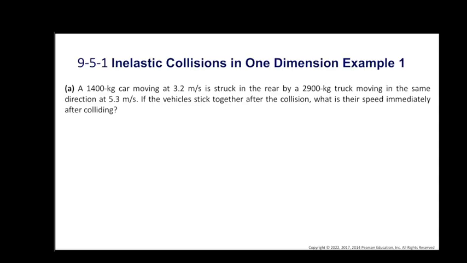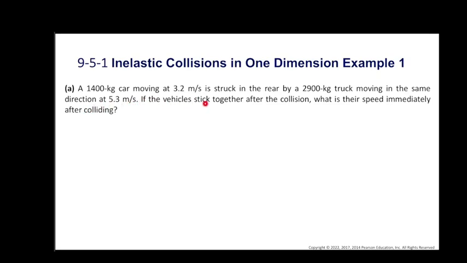Let's see some examples on inelastic collisions. A 1400 kilogram car moving at 3.2 meters per second is struck in the rear by a 2900 kilogram truck moving in the same direction at 5.30 meters per second.